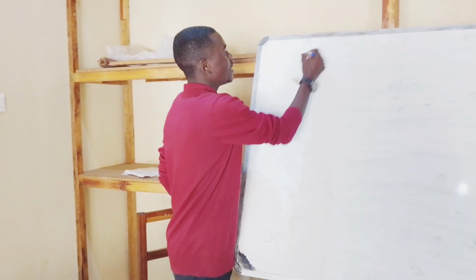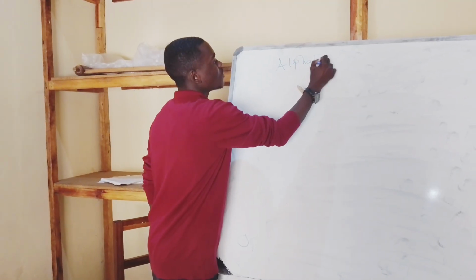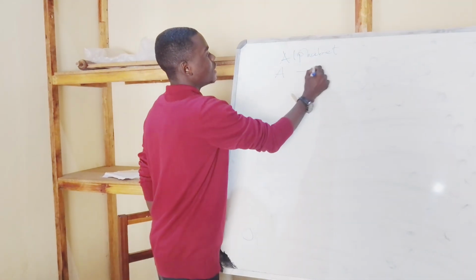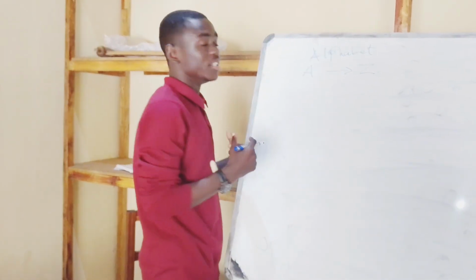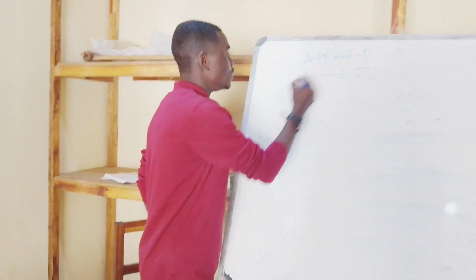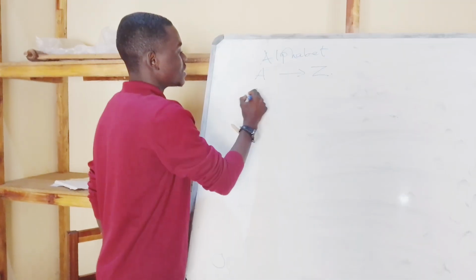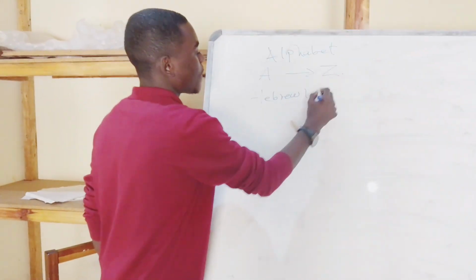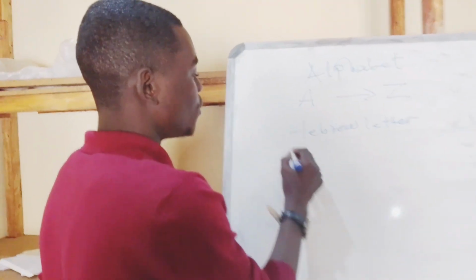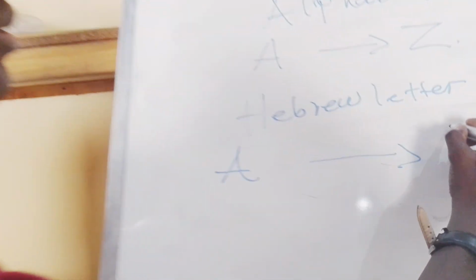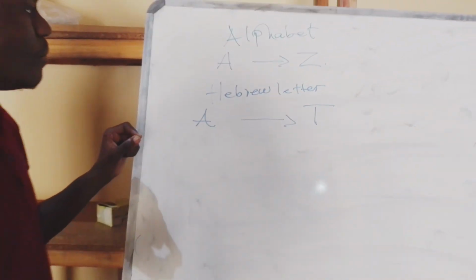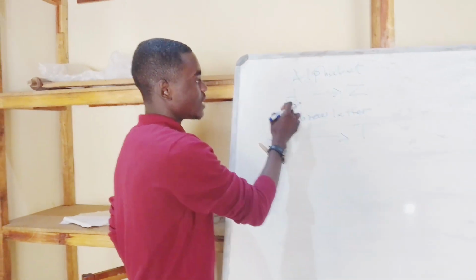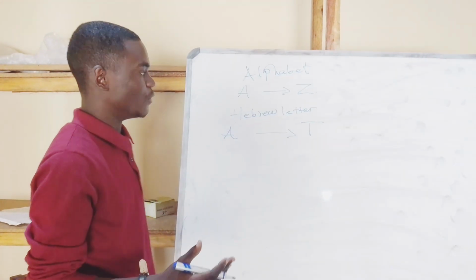Now here's the thing, the alphabet starts from A, then it ends on Z. That's the alphabet. And in Hebrew, we use the Hebrew letters, which start from Aleph up to Tav. So in the alphabet it's A up to Z, but in Hebrew it's A to T, Tav.